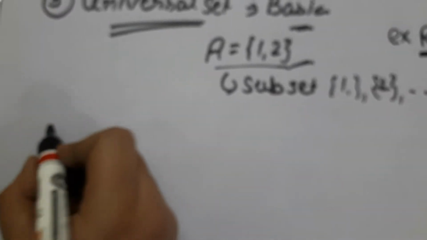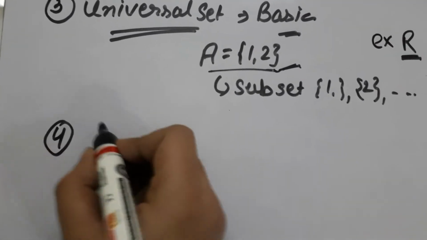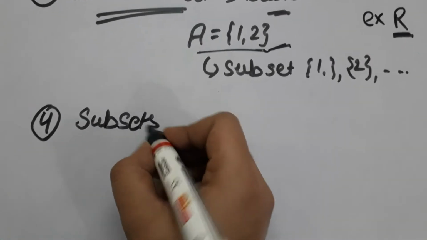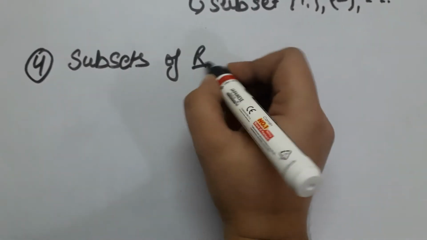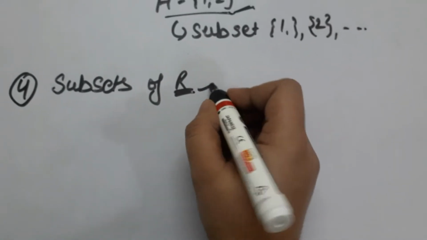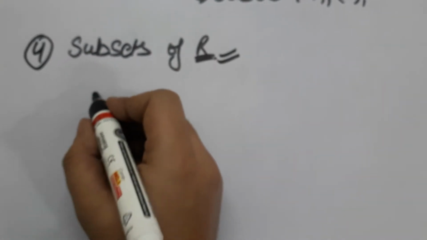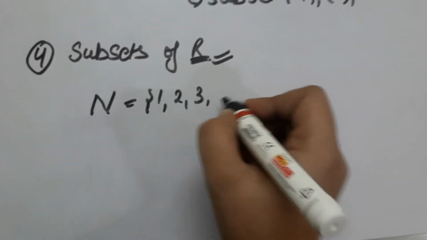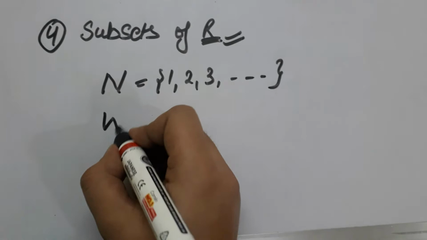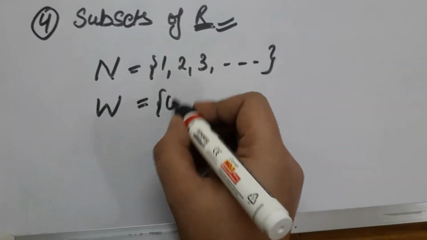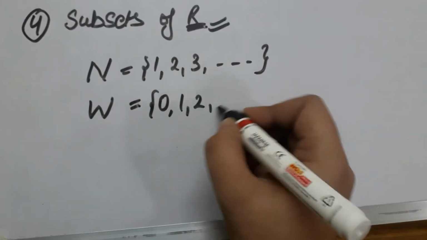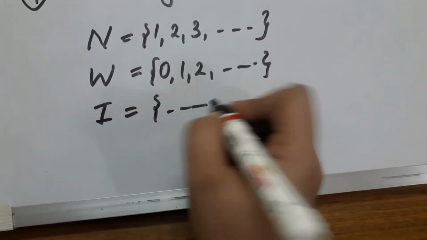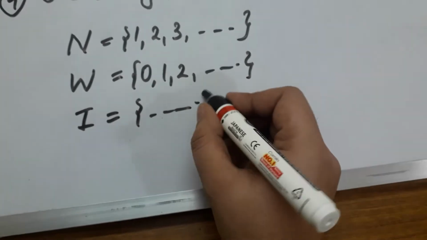From this we will get to our next topic, that is subsets of R. R is the set of real numbers. We have many subsets of R. Some of these are N, the set of natural numbers. W is the set of whole numbers. I is the set of integers.